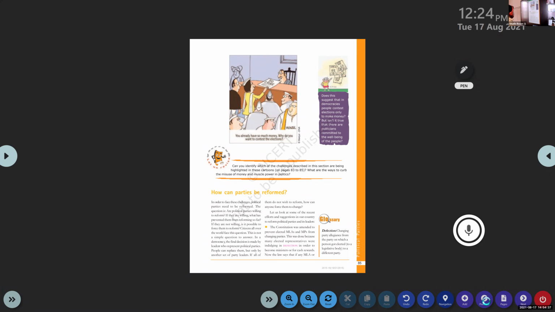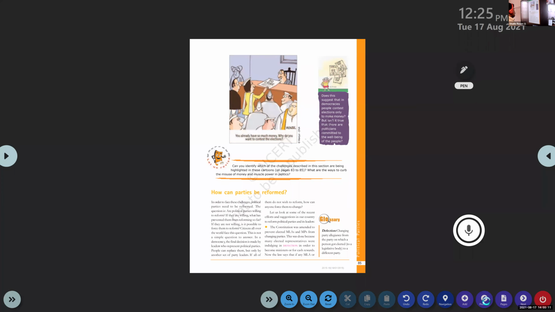Citizens all over the world face this question. This is not a simple question to answer. In a democracy, the final decision is made by leaders who represent political parties. Of course, in a democratic system we always say that the people, the voters, are powerful and they are the ones taking decisions. But here they mention not the people, but the leaders of the political parties taking the final decisions. Are you agreeing with that or not? Of course, it is correct.